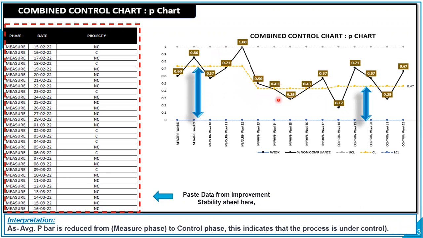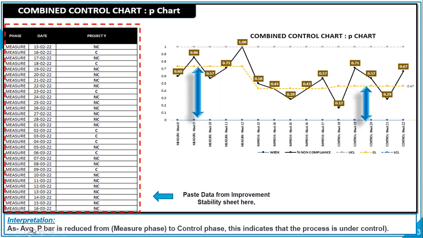Here you implemented the solutions and you have improved the performance. In other words, you could see the number of NCs somehow got reduced from measure phase to improve phase and sustained the improve phase performance in control phase, right? So you could see this particular bar is relatively smaller than this one, right? So this indicates you have reduced the NCs. So let's see what interpretation we have.